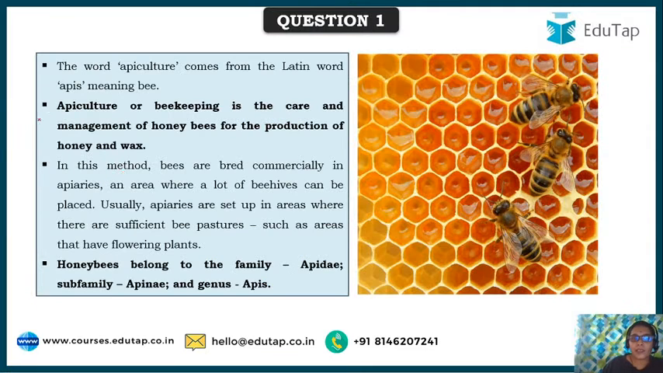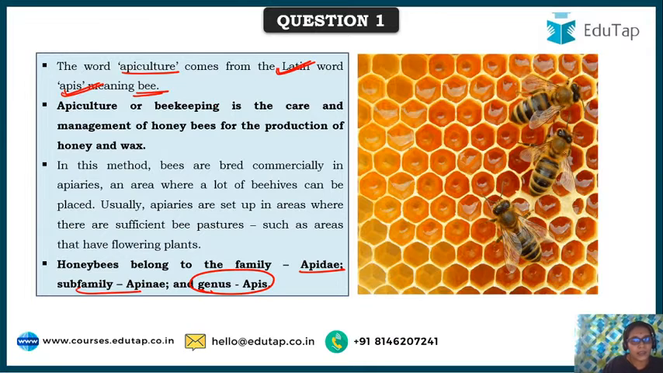What exactly is apiculture? The term apiculture has come from the Latin word wherein apis means bee, and it is the scientific study and management of honeybee production for the production of honey and wax. And honeybees belong to family Apidae, subfamily Apinae, and genus Apis. So here this is about honeybees.